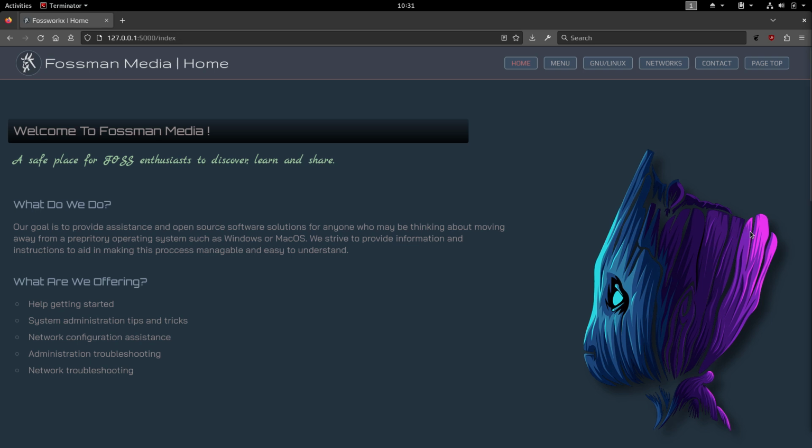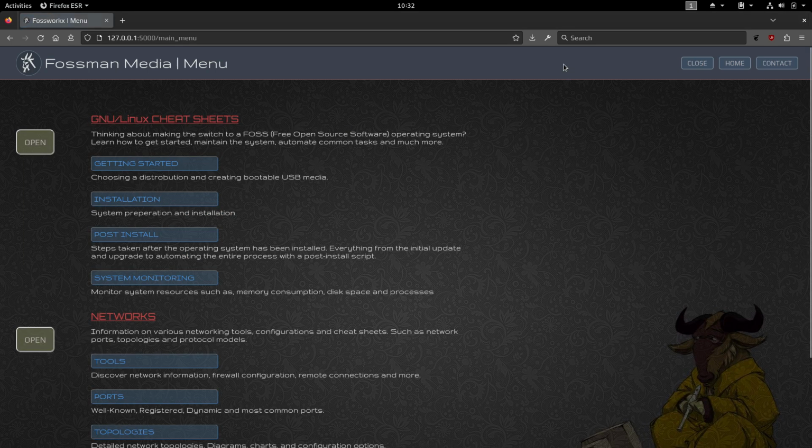Up here at the top, we have a bit of a menu with the two main pages. The first one, of course, would be GNU/Linux, and the second one would be networks. I decided to include the networks page because I think most people, no matter your skill level or what you even use the distribution for, will definitely need some general information about the tools that come pre-installed with the distribution on how they can manage their networks and figure out how their devices communicate. But I think what I'll do now is go to the main menu.